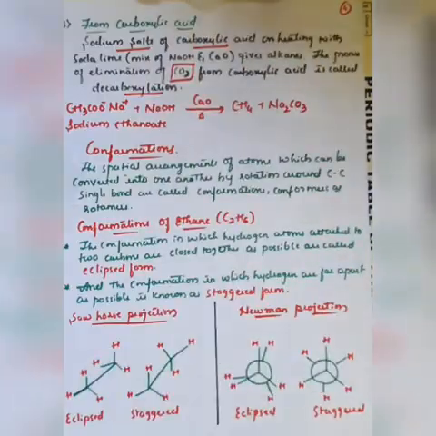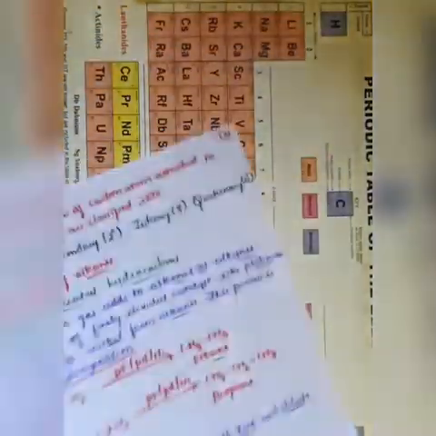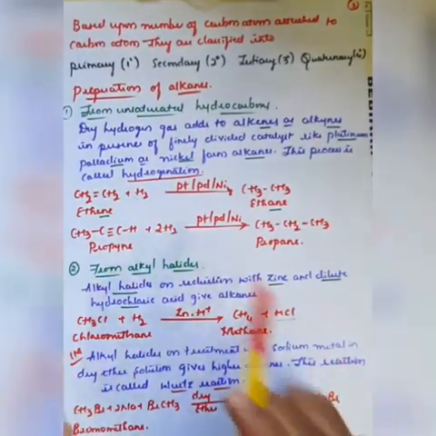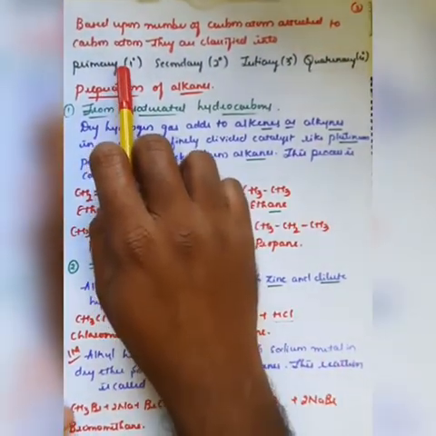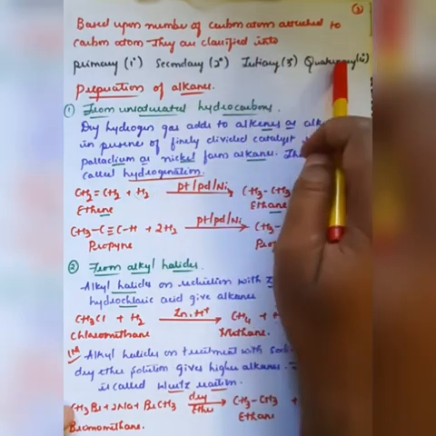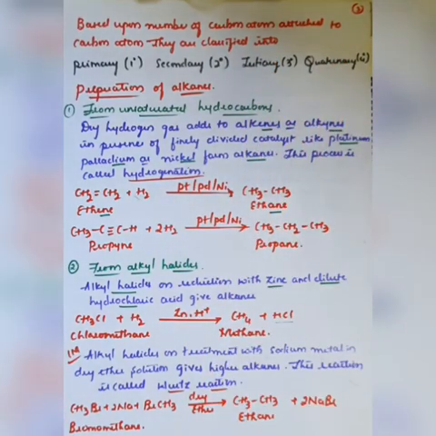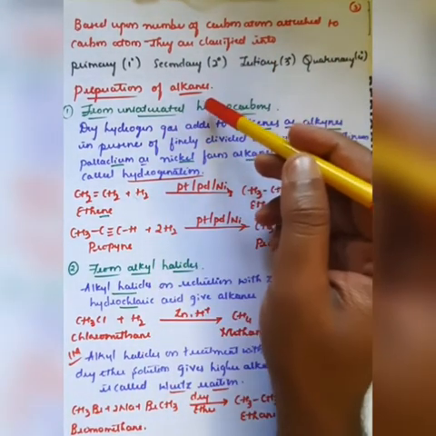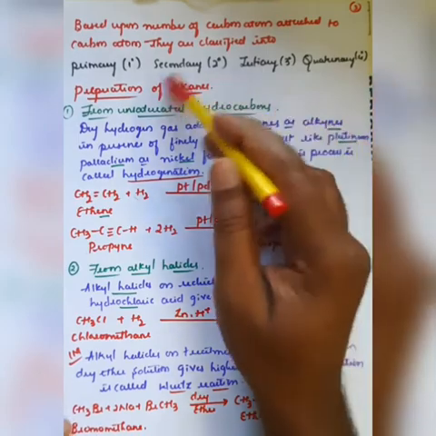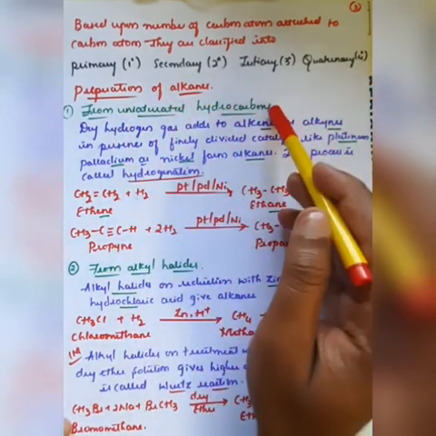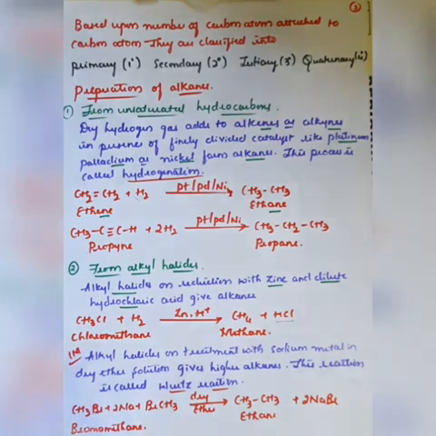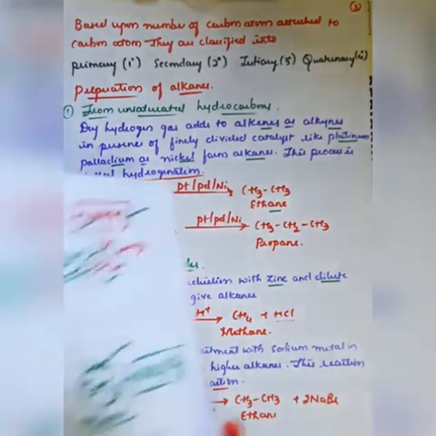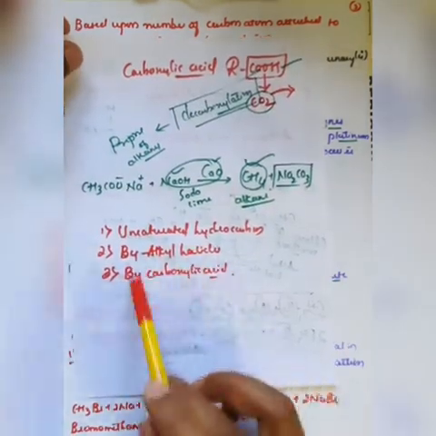And further we have seen that alkanes are classified into primary, secondary, tertiary and quaternary, and along with that we have seen three different types of preparation of alkane. One is from unsaturated hydrocarbon, the second one is from alkyl halide, and the third one is from carboxylic acid.